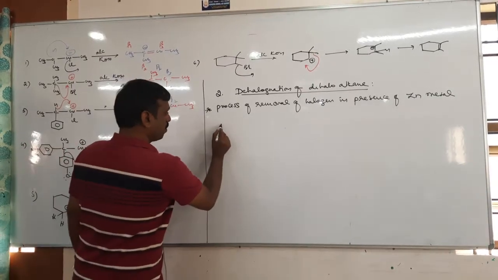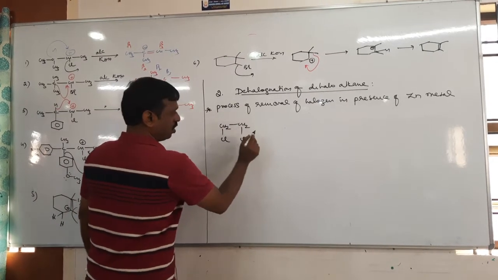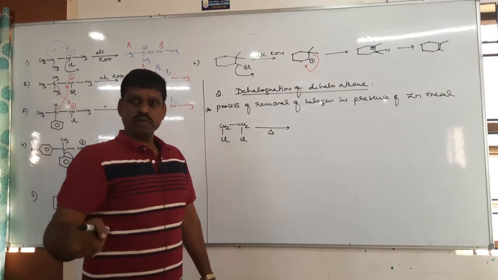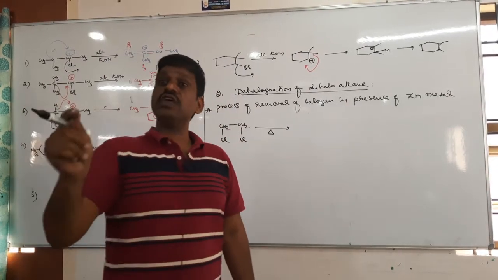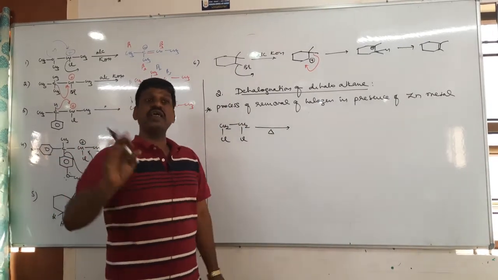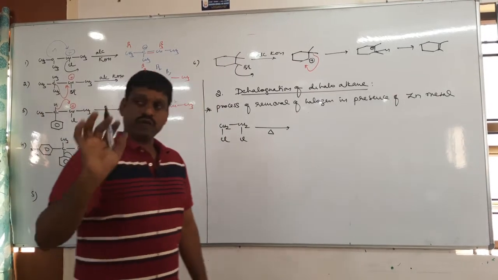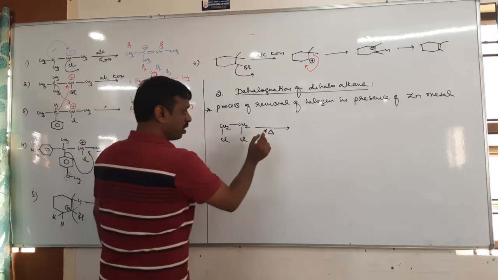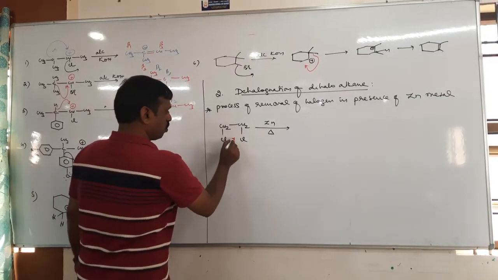For example, let us take CH2Cl, CH2Cl. It is heated with, see generally in all elimination, it may be dehalogenation, dehydration, dehydrohalogenation, wherever elimination comes, usually for these reactions heating is required. For all elimination, heating is required, whether less or more. Therefore, it is a dihaloalkane. So dihaloalkane is heated in presence of zinc metal. So when it is heated with zinc metal, what happens?